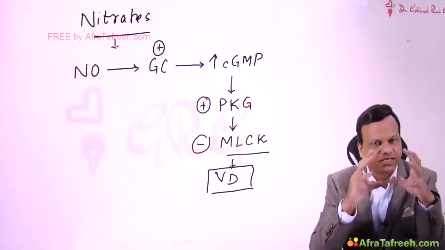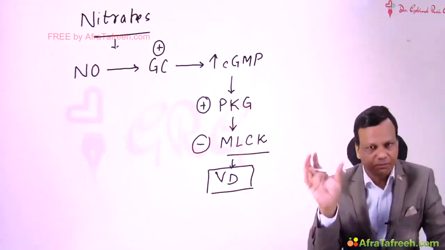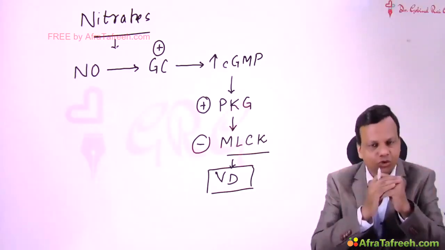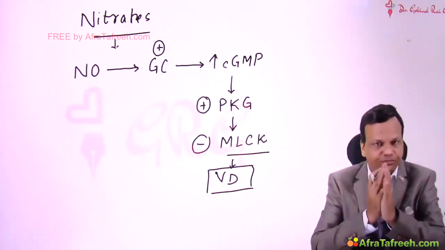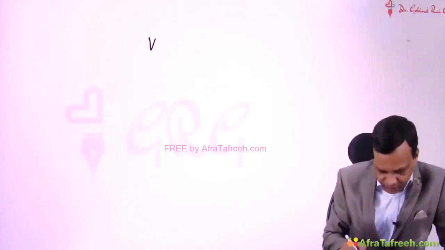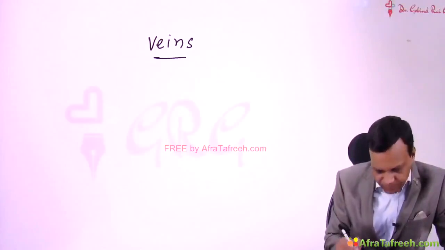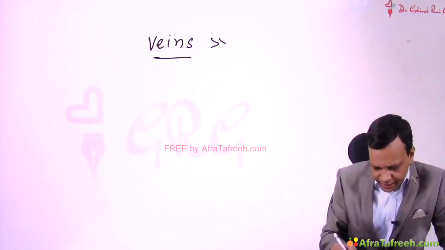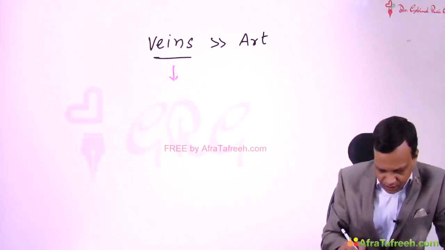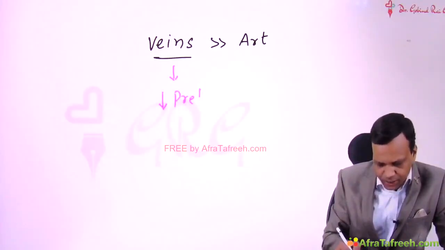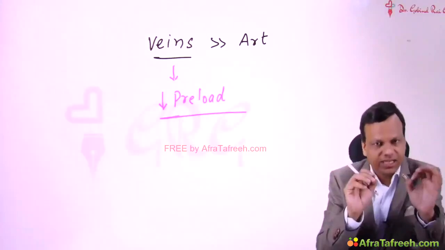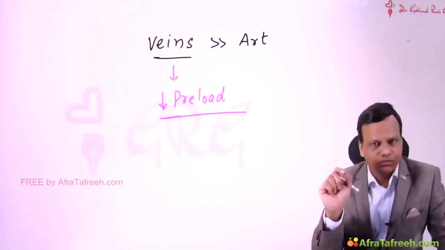So nitrates release NO, NO increases cyclic GMP, and cyclic GMP will finally result in vasodilation by inhibiting the smooth muscle of the blood vessels. Now, important thing: nitrates predominantly dilate veins. Very little dilatation of arteries. Because they mainly dilate veins, their principal action is to reduce the preload. So the main mechanism of action of nitrates in classical angina is a reduction in preload.